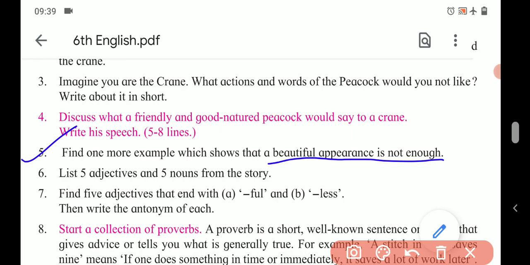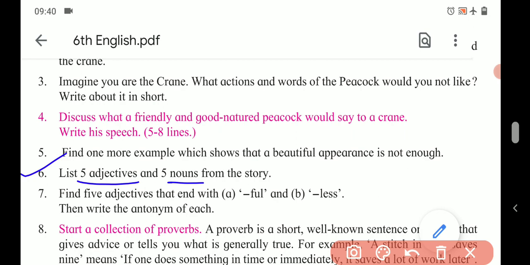So this is one example. You can write the complete story as a part of the answer to this question, or you can write a short summary, just like I told. Fifth one, list 5 adjectives and 5 nouns from the story. Adjectives means the words which describe nouns or pronouns, and nouns are names of persons, places, animals, things, ideas, etc., right? So from this story, we have to write 5 adjectives and 5 nouns. So there are many. Begin with the first line.